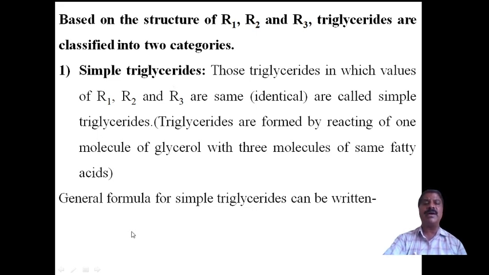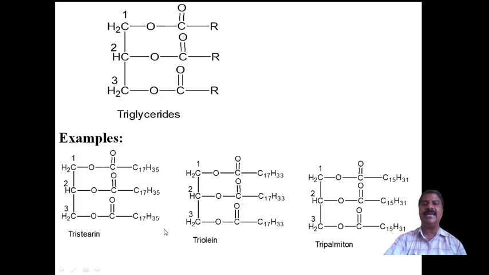The general formula for triglycerides can be written here. Therefore, R1, R2, R3 are equal to R. Therefore, R will be the same value. So in the triglycerides, it remains the same. That is a triester.